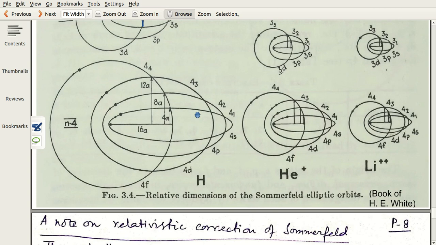But we see that though the electrons describe an elliptical path, and in certain conditions the ellipse becomes a circle, the energy corresponding to a particular principal quantum number n remains the same for all possible paths, circular or elliptical.